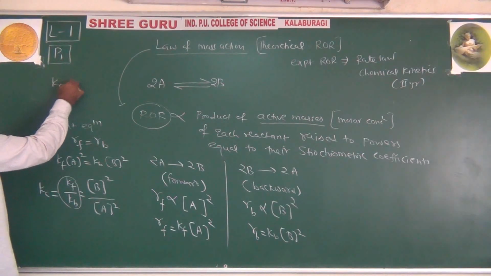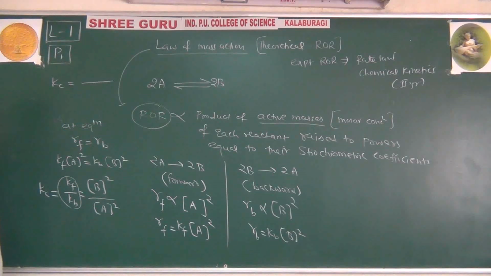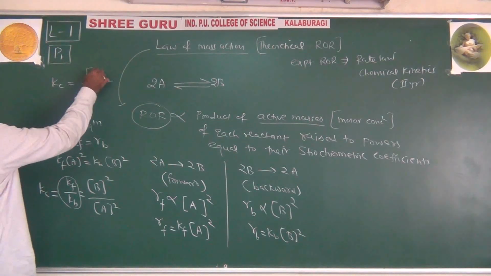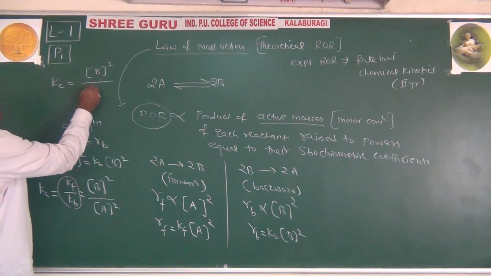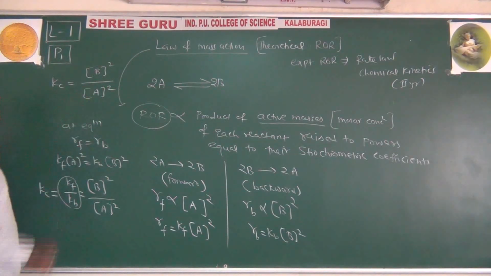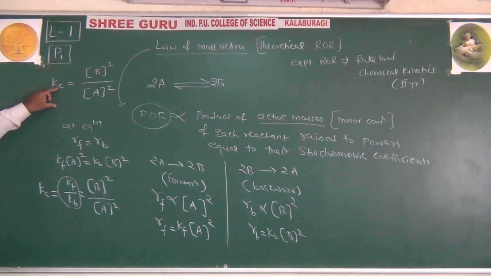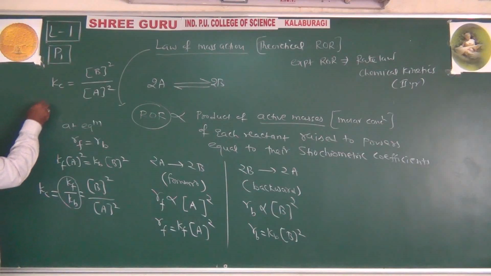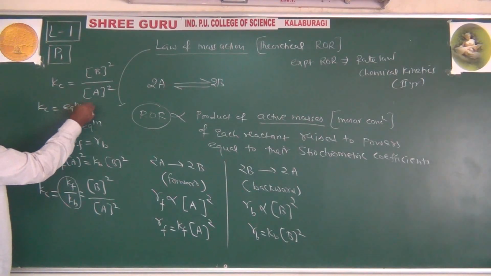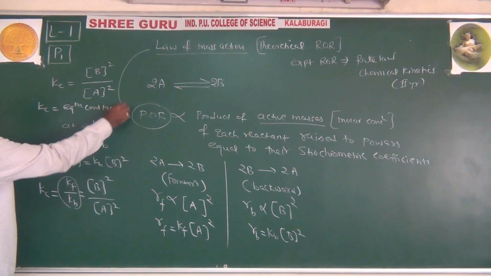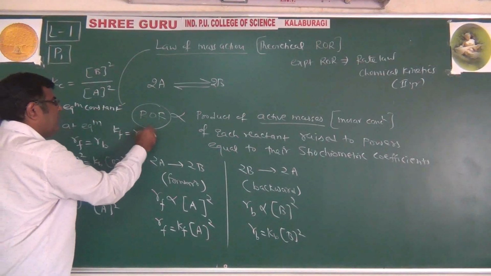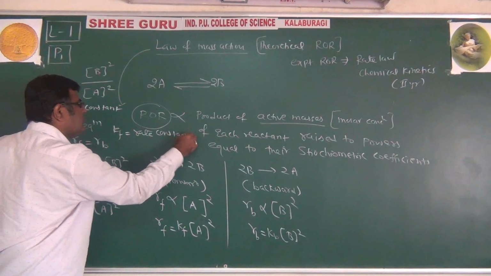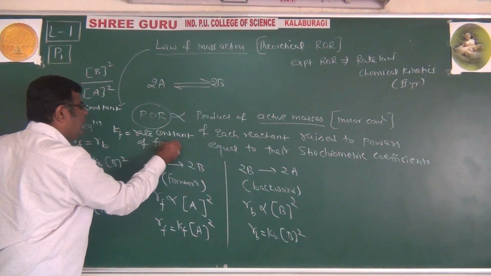So equilibrium constant is a ratio of what? Molar concentration of product raised to their stoichiometric coefficient to the molar concentration of the reactant raised to their stoichiometric coefficient. This is called the equilibrium constant. Kc is called the equilibrium constant. Kf is called the rate constant of forward reaction.